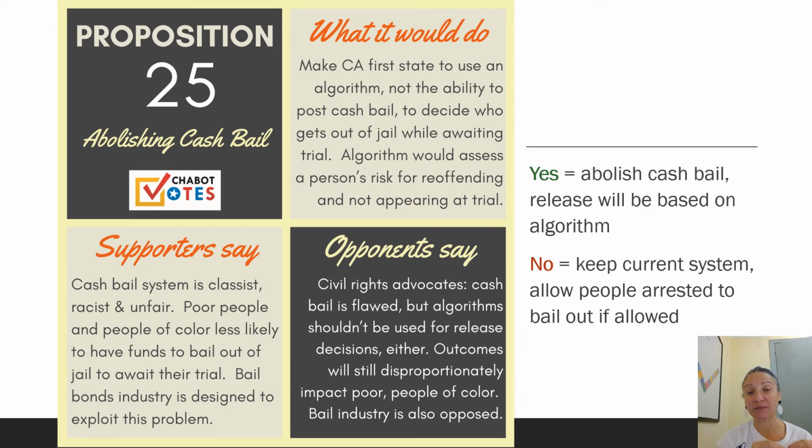And this algorithm would replace cash bail, right? So right now, people make a decision as to whether or not you should be released, and then there would be a certain amount of bail that one would have to come up with, either with their own cash or by bringing in a bail bonds organization. So the algorithm would assess a person's risk for reoffending and not appearing at trial. So moving from cash bail, abolishing that, and moving towards this algorithm system.